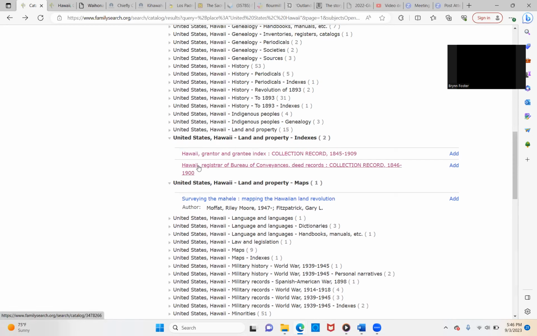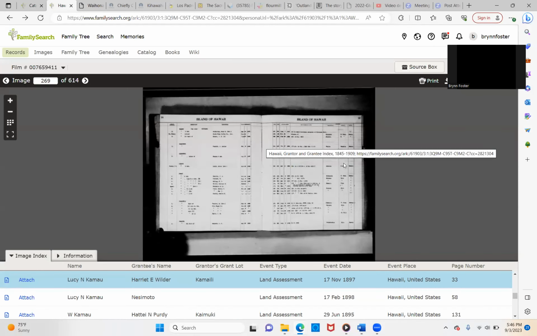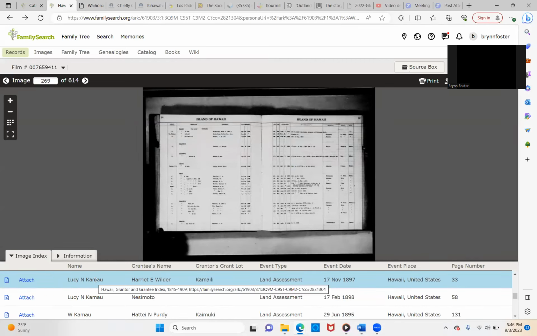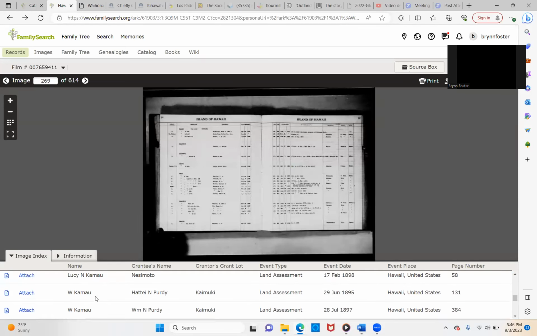Now I'm going to go into this Hawaii Register of Bureau of Conveyances, deed records collection. I'm already in here, and this is what it looks like. And wow, interesting. I found an ancestor's name, Lucy N. Kamau, which was Navai Kamau. There's also William, who was her husband, and these grantee names were his daughters.